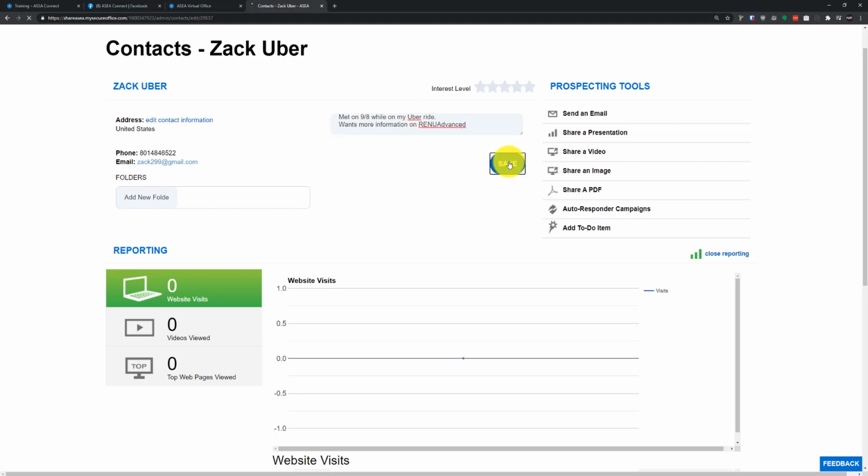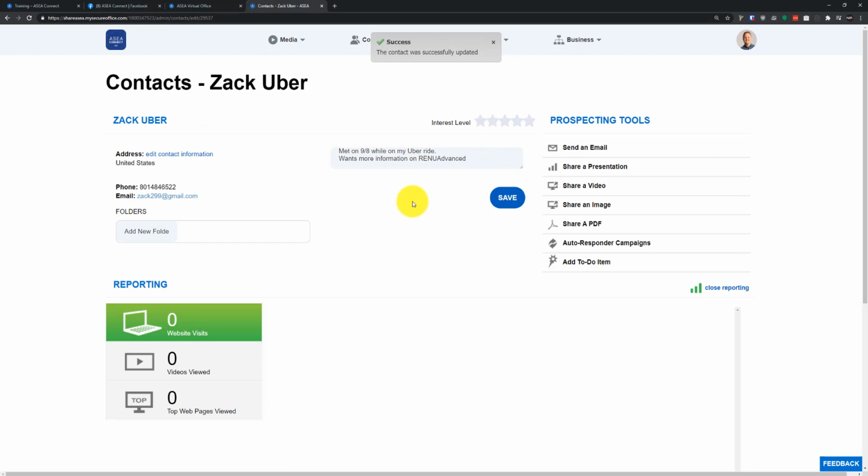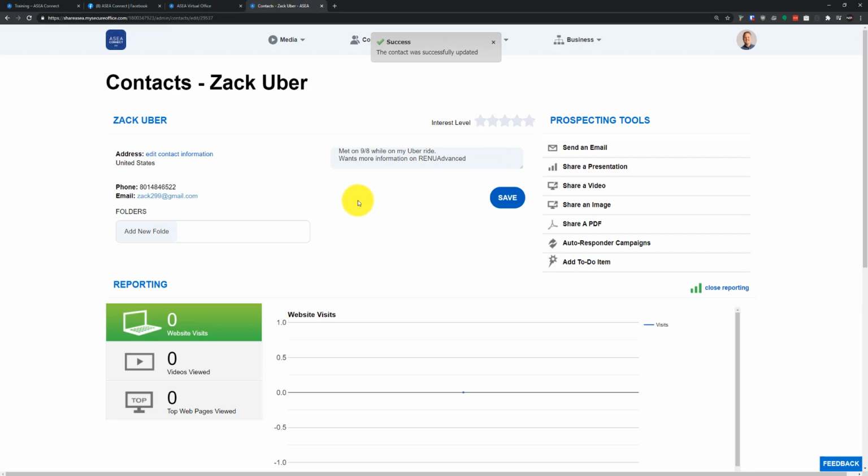Just to show you the process here of you adding information to your contact. Here we've added our first test contact for Zach Uber, and he wants more information on the Renew Advanced product line. Now there are a couple different ways that you can do this.